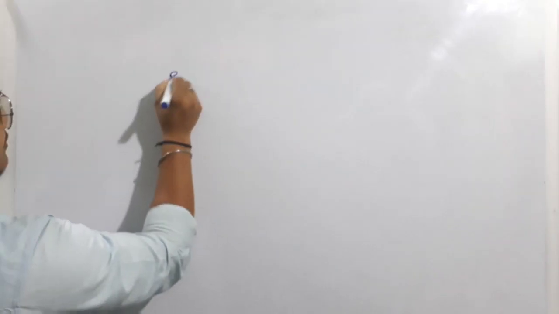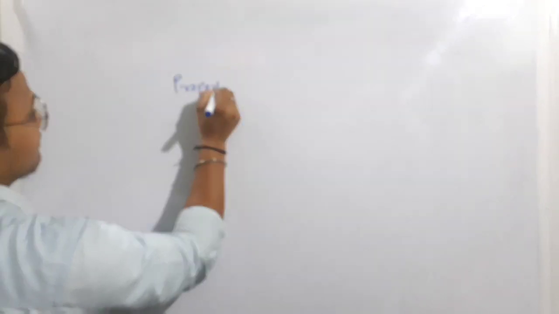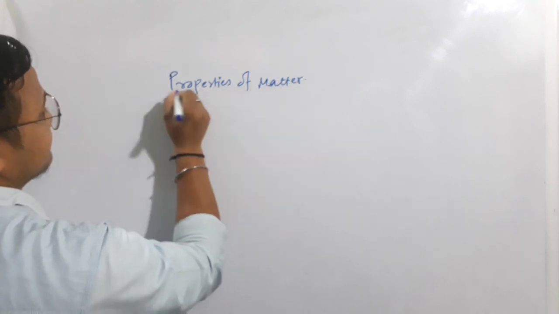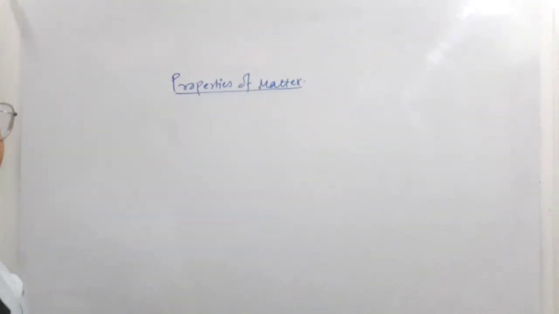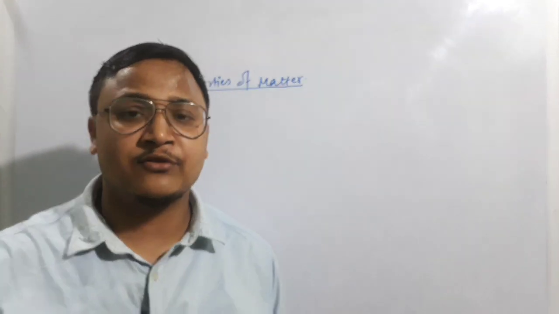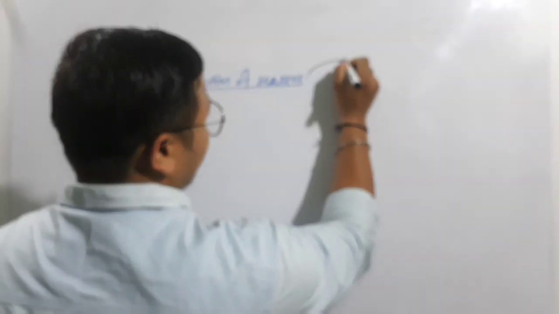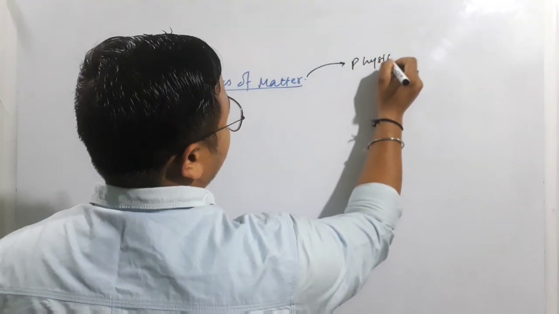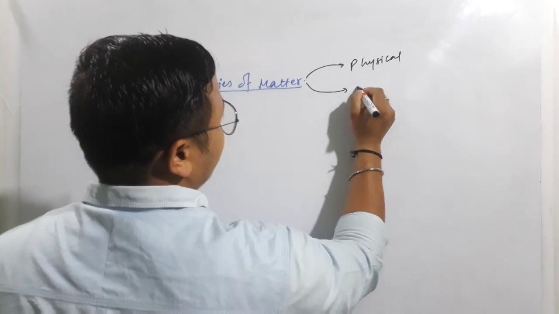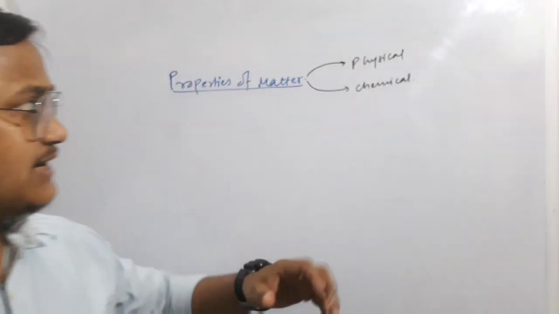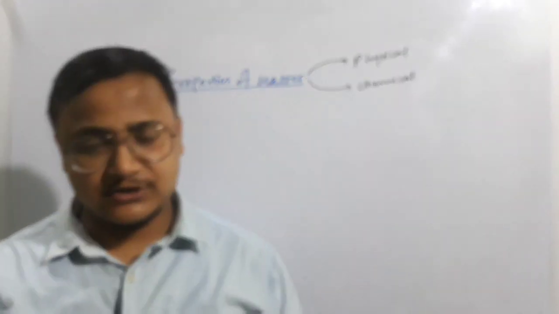So today we are going to discuss the topic called properties of matter. Now, when we are talking about properties of matter, they are of two different types. The properties of any matter can be of two different types. One is the physical property, and the other is the chemical property. Physical and chemical property. So what exactly is the meaning of physical and chemical property? Let's go through these things, right?